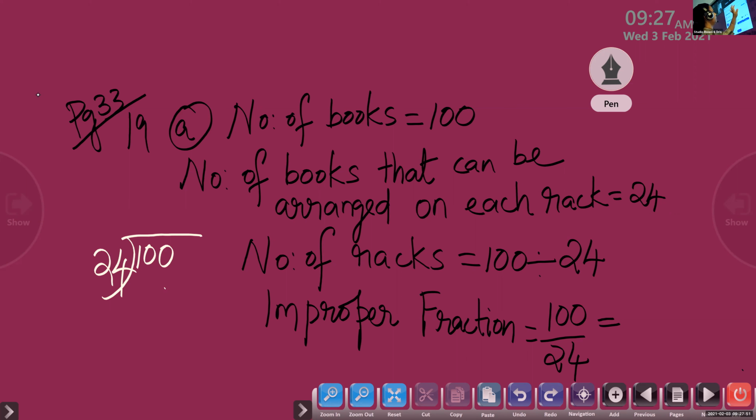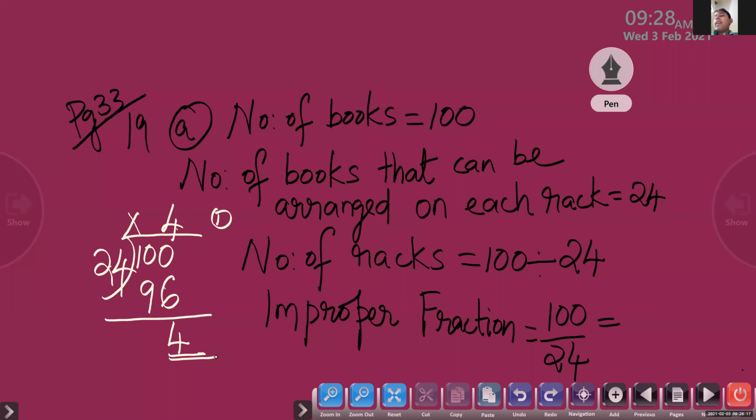Finished writing, children? Find out the answer. Did you get the answer? Yes, ma'am. Four. We will check 4 times. Yes, 4 fours are 16, 1 carry over. 4 twos are 8 plus 1, 9. So 100 minus 96, you will get 4 as the remainder.